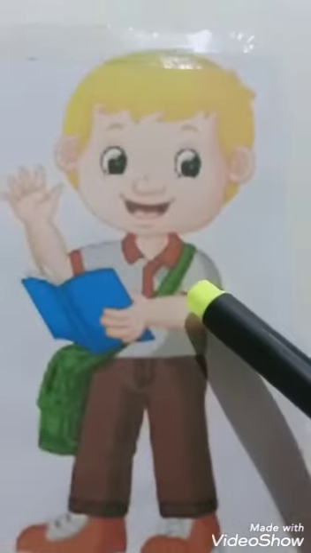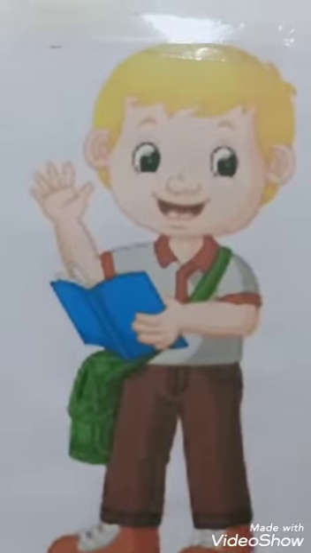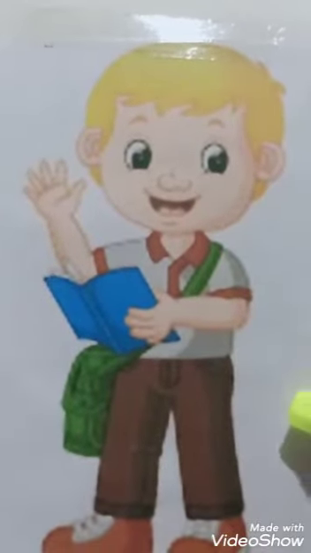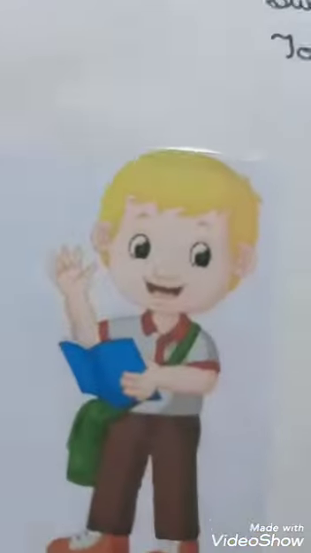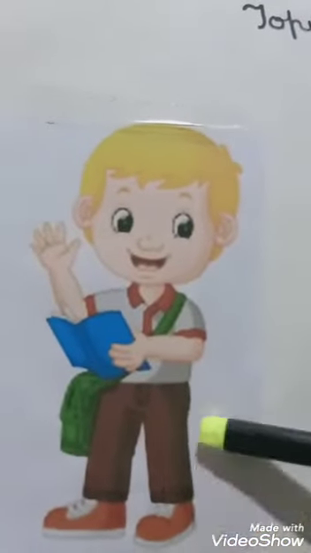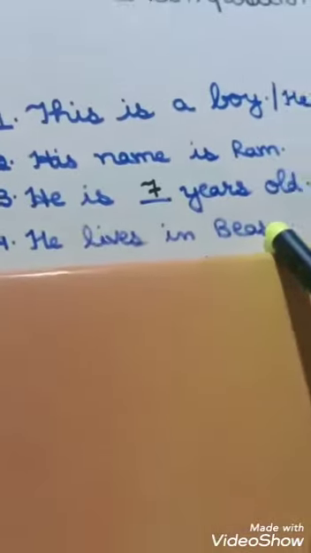The next question in our mind is about his age. How old is he? So we can write he is 7 years old. The next question in our mind is where does he live? So we can write he lives in Byas.